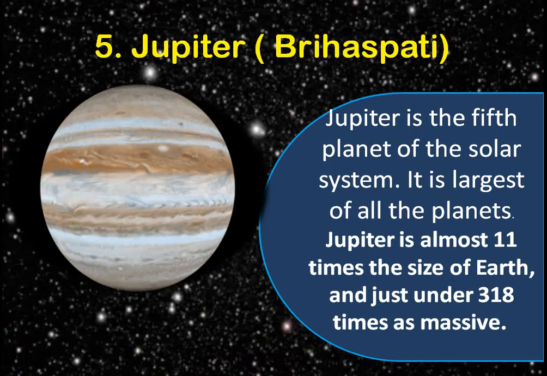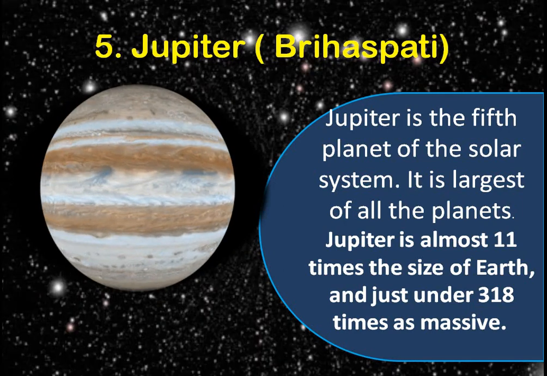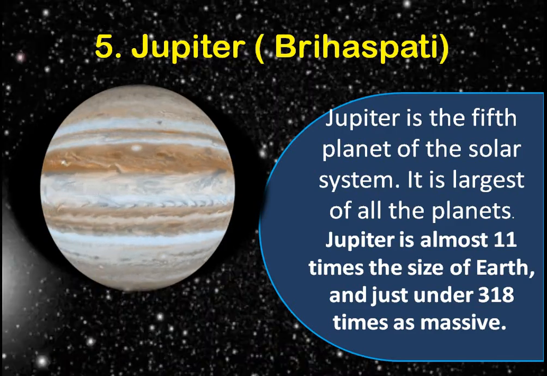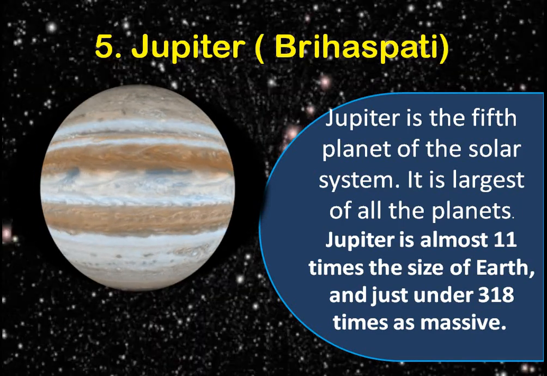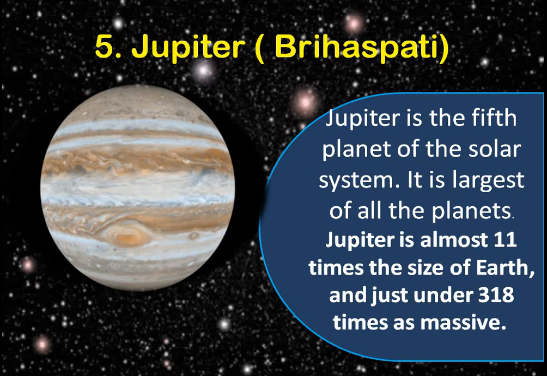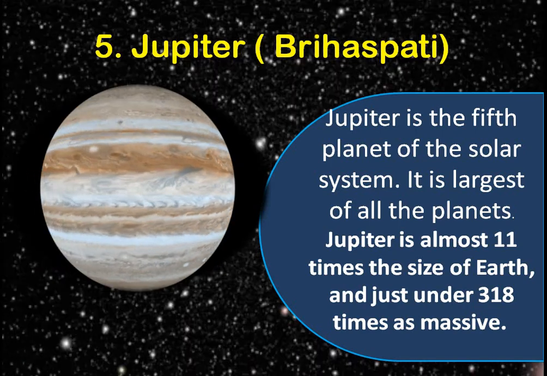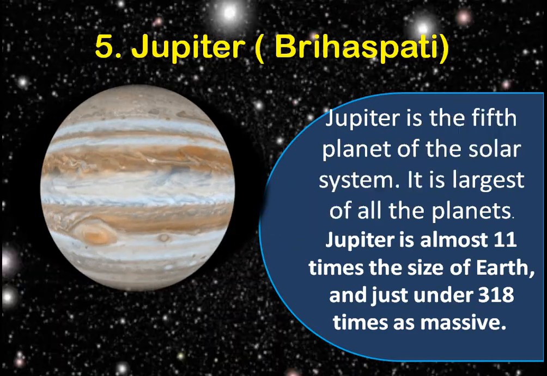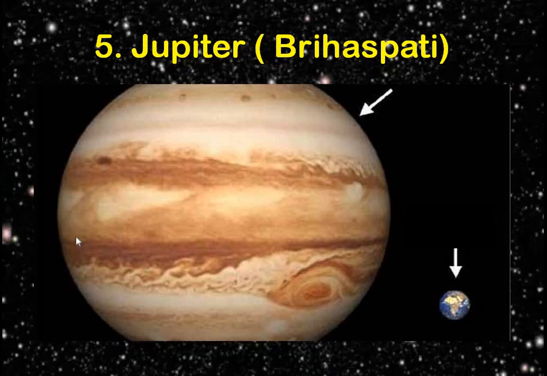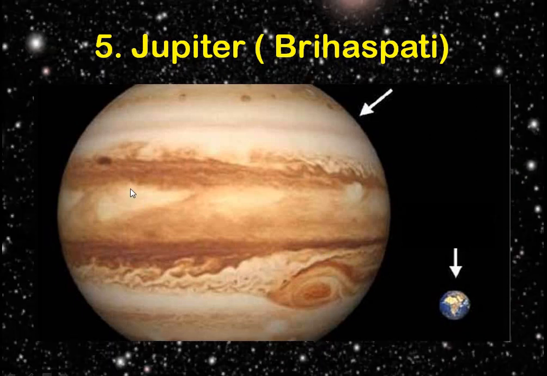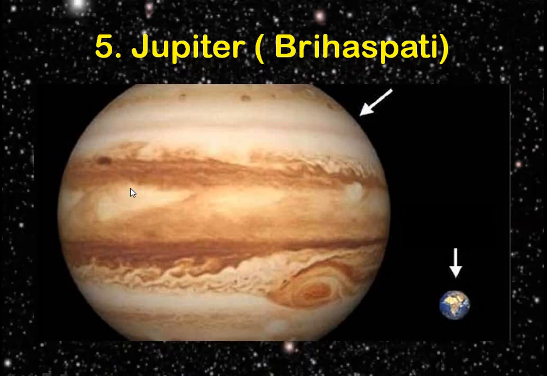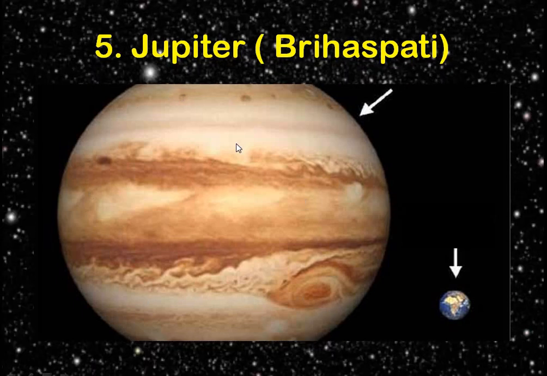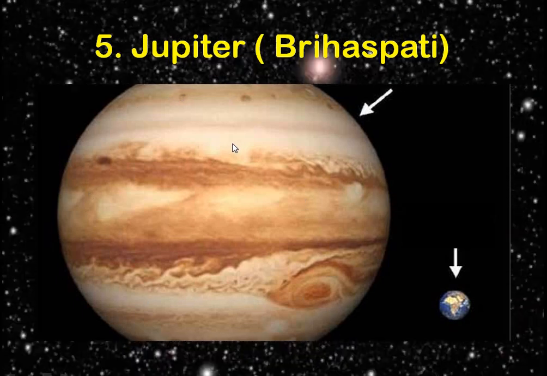Now Jupiter is fifth in the solar system. It is the largest of all the planets. It is a very big planet, almost 11 times the size of Earth, right? And 318 times the mass. Just imagine the size. Earth is this small, and 11 times Earth is Jupiter. Just have a look here. If this is Earth, then this is Jupiter. Now you can imagine the size of Earth, which looks just like a 25 paisa coin, and what is the size of Jupiter, right? So this big is the planet Jupiter.